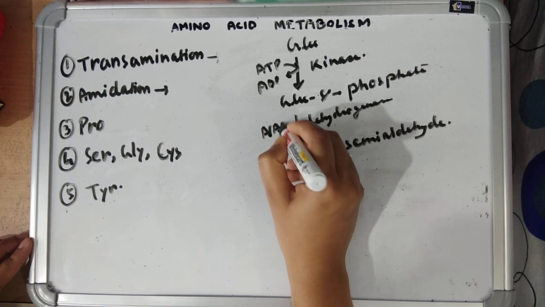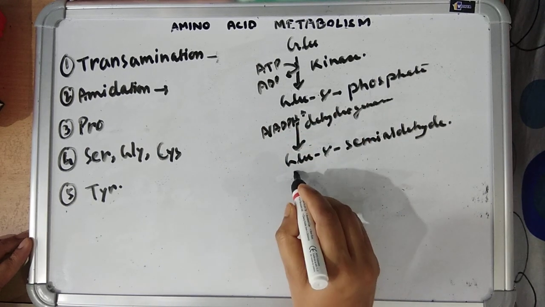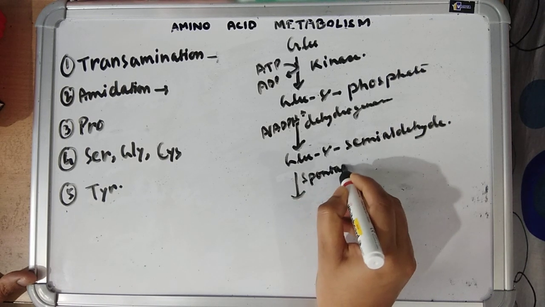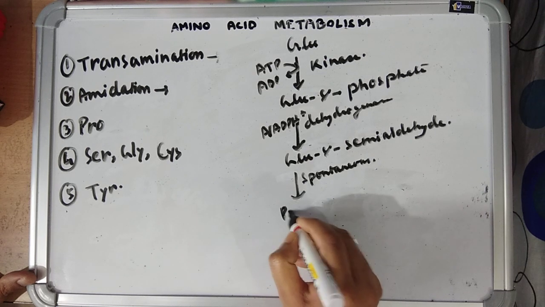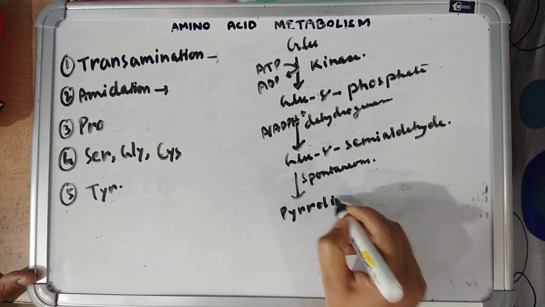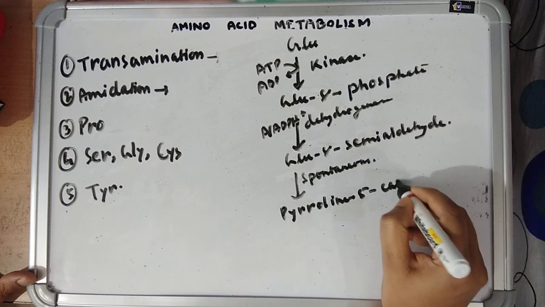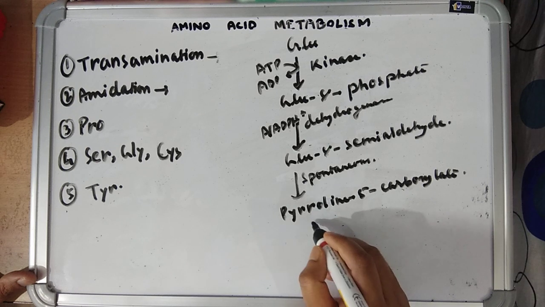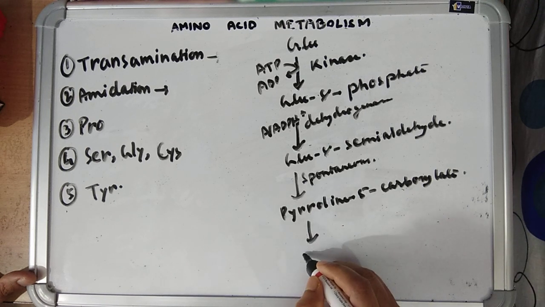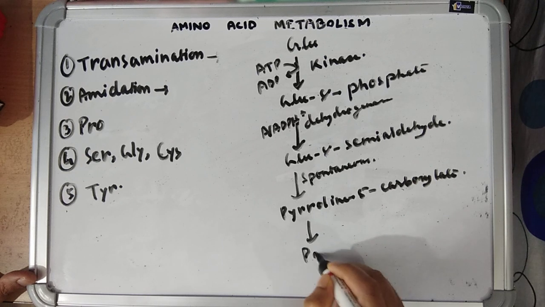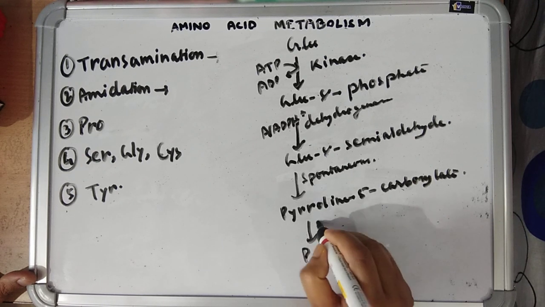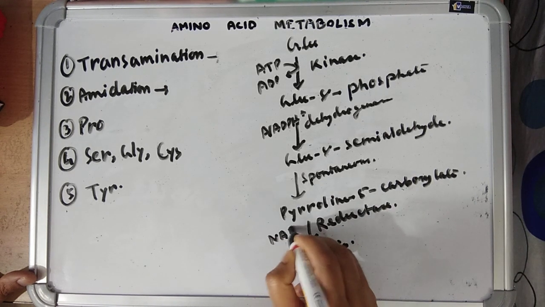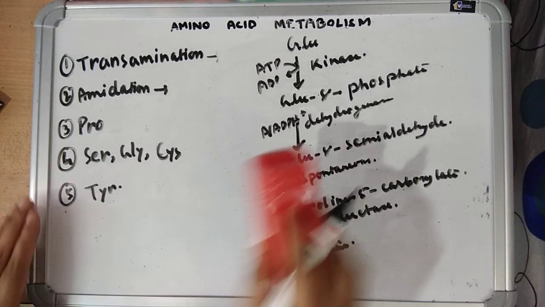Here NADPH is required. Glutamate gamma semialdehyde undergoes spontaneous cyclization to form pyrroline 5 carboxylate. This pyrroline 5 carboxylate undergoes reduction to form proline. Reductase enzyme. NADPH is required. So this is how proline is formed.